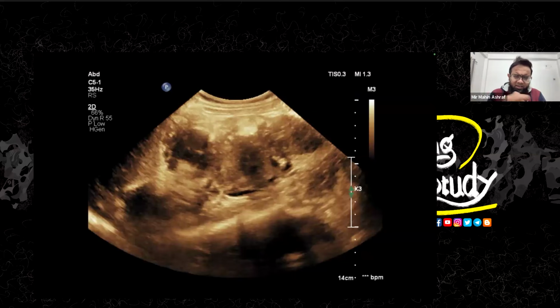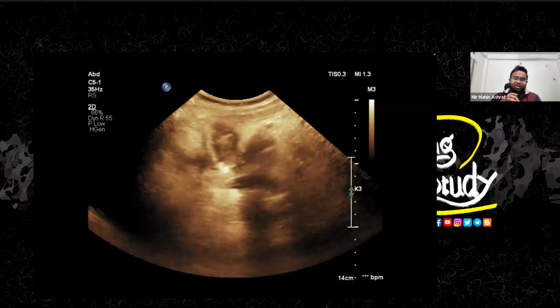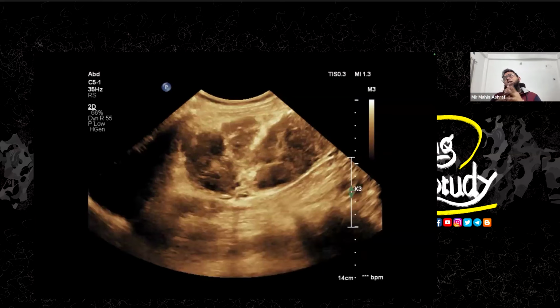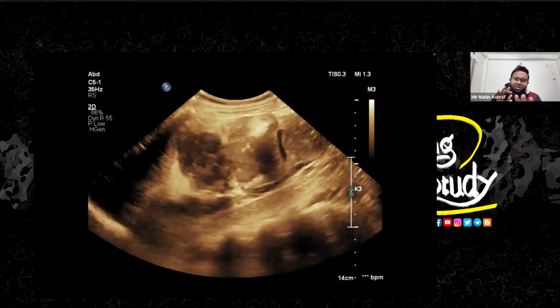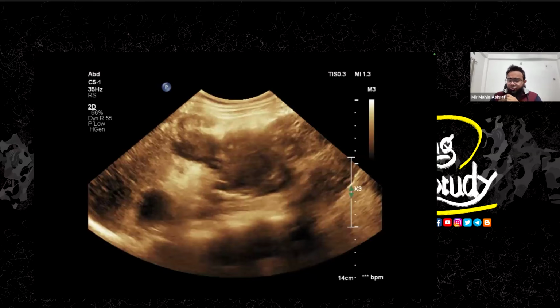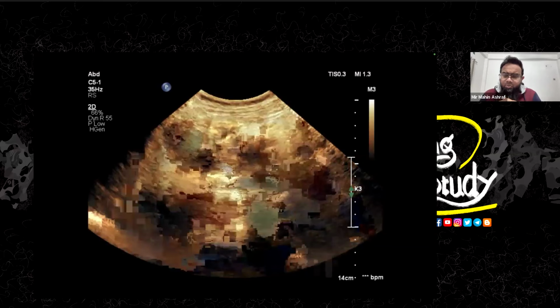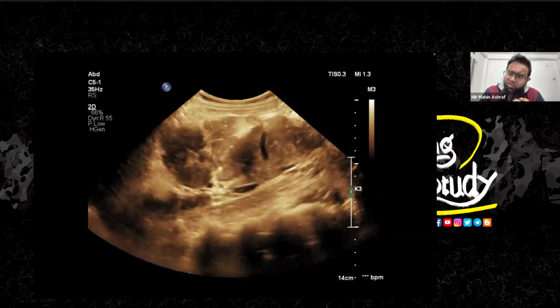Now, another view. If you find this type of mass lesions within the kidneys, in a female patient, a young female patient is common, okay? The patient may give you a history of seizure, which may or may not be present. If you find multiple angiomyolipomas bilaterally, then the first thing that you should search for is the rhabdomyoma in the heart. So let's put the transducer over the heart.